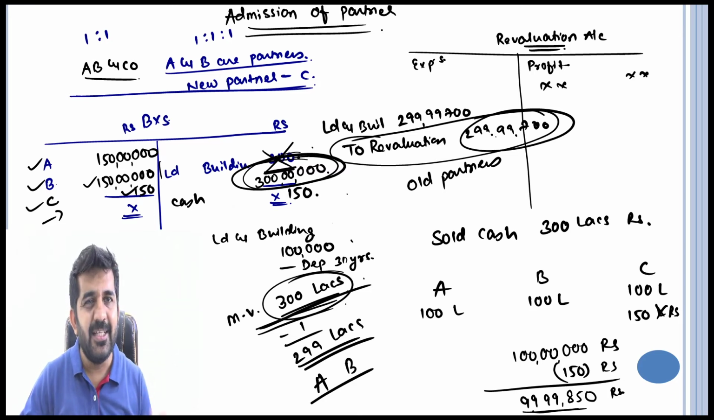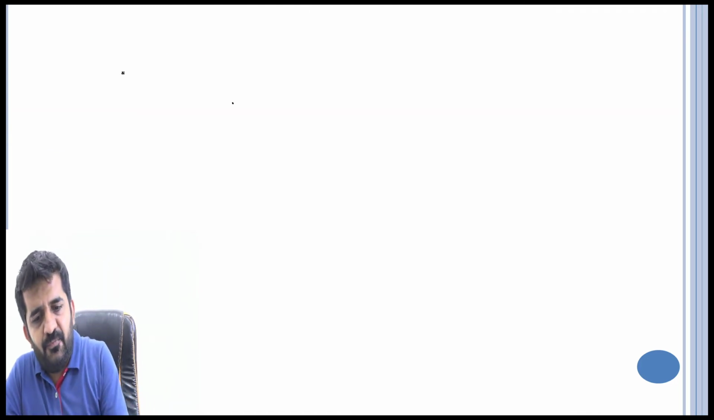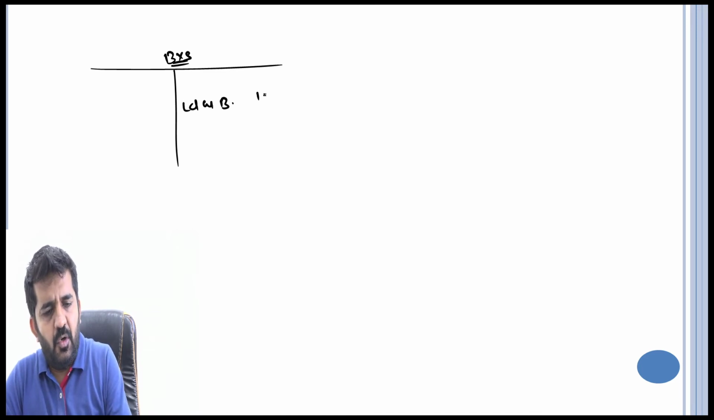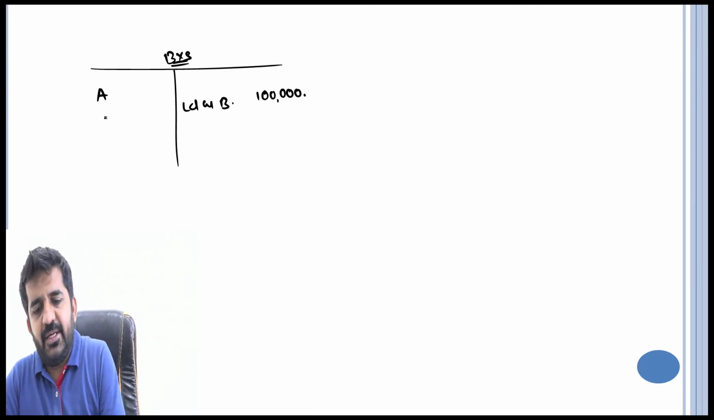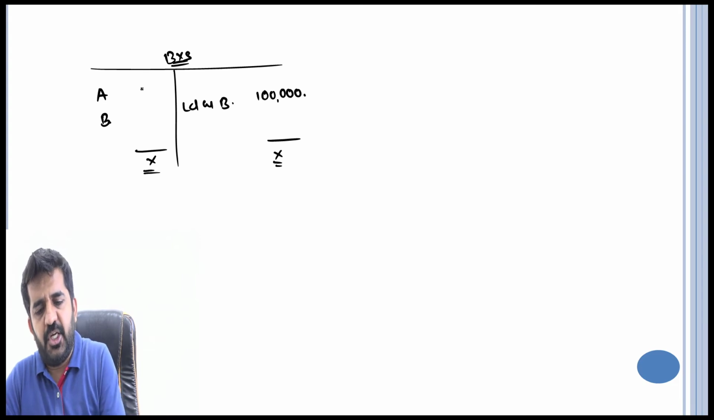Once again, explaining this in a perfect manner: if the balance sheet has an asset, let me take another number so that it becomes absolutely clear. Suppose it has land and building of, say, 1 lakh rupees, created by two partners A and B. Both have a share of 50,000.